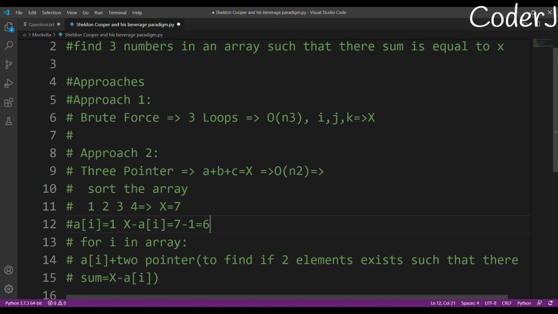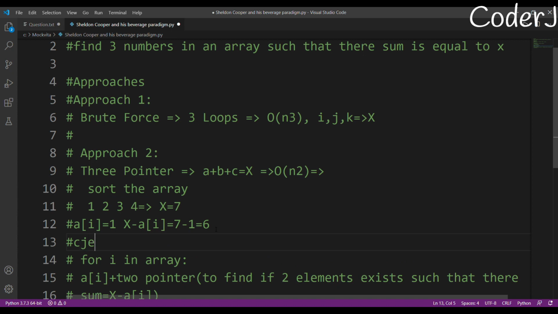So now I'm just checking in the rest of the array, in 2 3 4, if 6 exists. That is the only thing I'm checking. I'm checking in 2 3 4 if the summation of two values will give me 6. And yes, I can simply use the two pointer approach, because I'll mark my first pointer here and my second pointer here, and check if their sum is equal to x minus a of i or not.